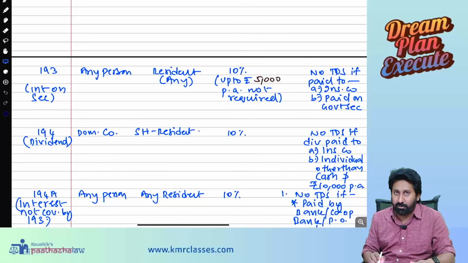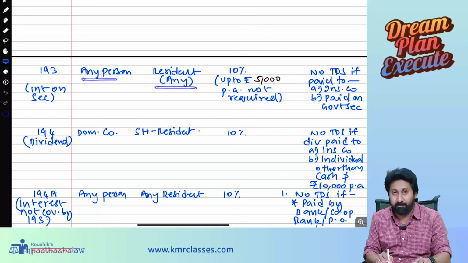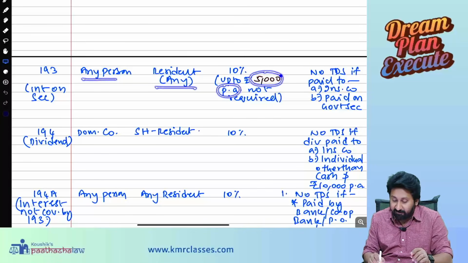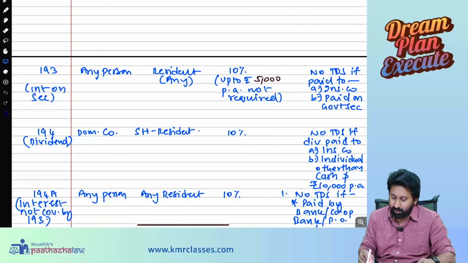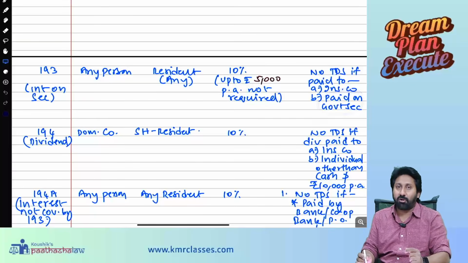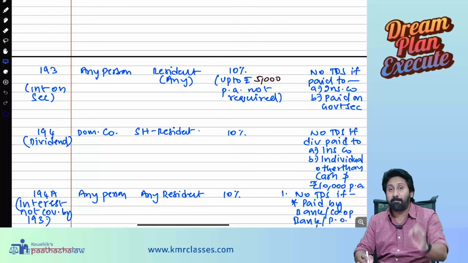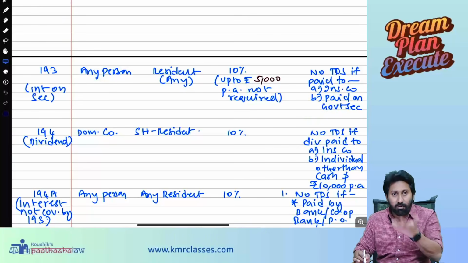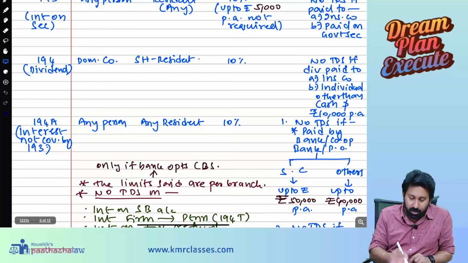But one point you need to understand. If the total interest paid by this person to him during that particular year, 1 year, is not exceeding 5,000, then deduction is not required. Deduction is not required. Next one. No TDS if paid to an insurance company, means if the recipient is an insurance company, or if paid on government securities, then it is not required. So for government securities and payment made to an insurance company, no TDS deduction is required. You can pay totally.